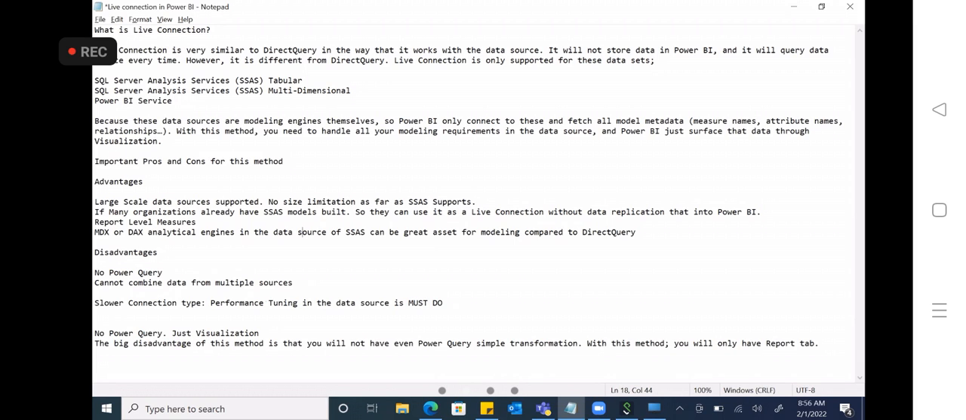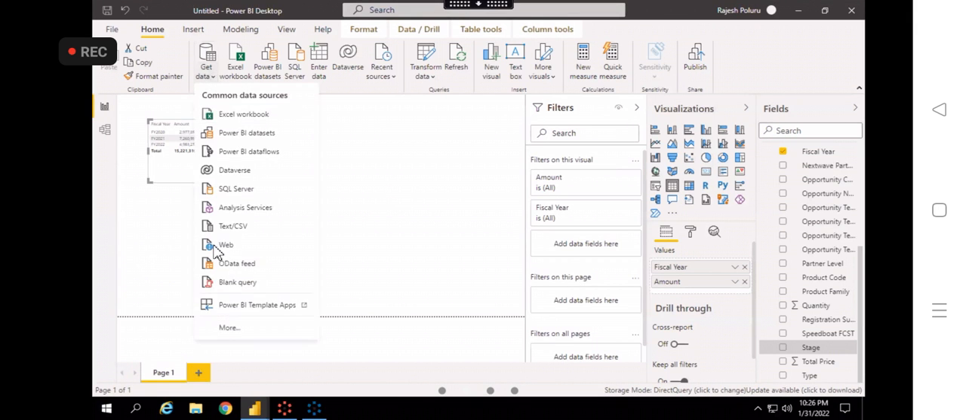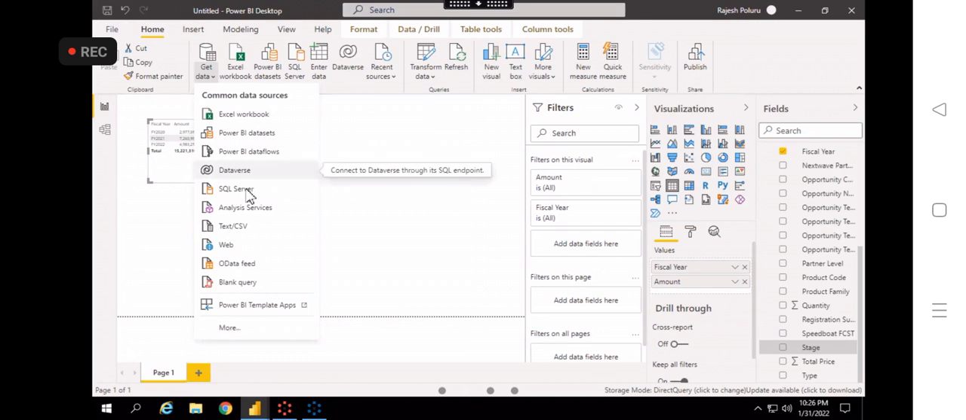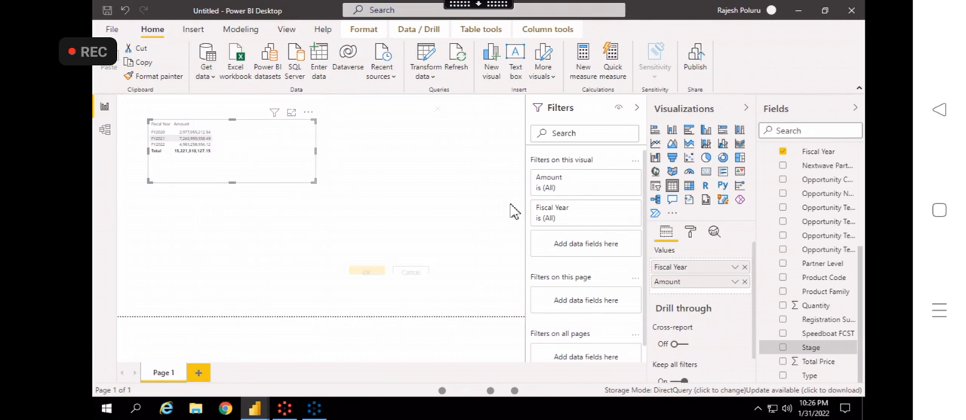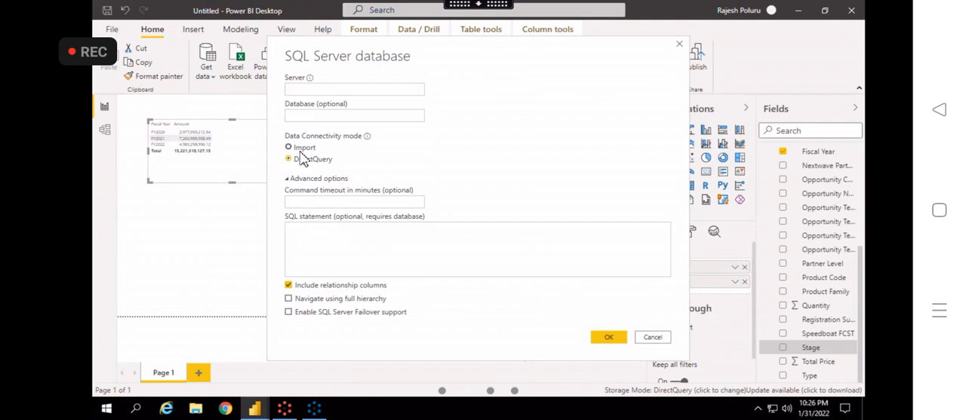But you understand, right? How we can see the import mode and direct query mode. So click on get data, go to the required source, and then you can see the import mode or direct query mode. SQL server, and you give the server name, and here you can see import mode and direct query mode. Okay, can you see it here? Import mode and direct query mode. So these are the advanced options.